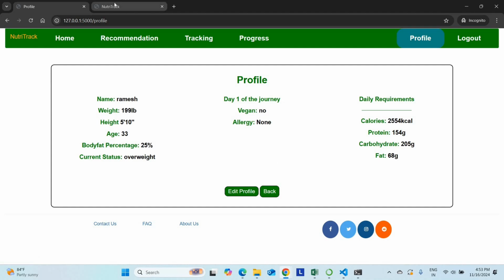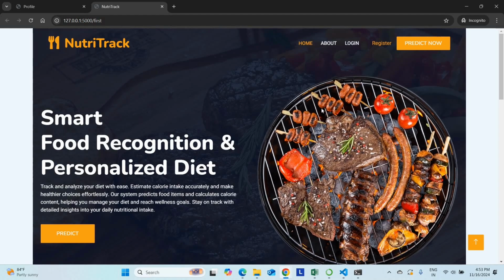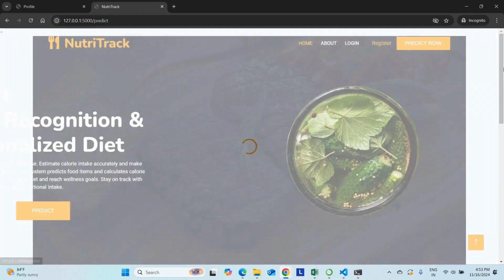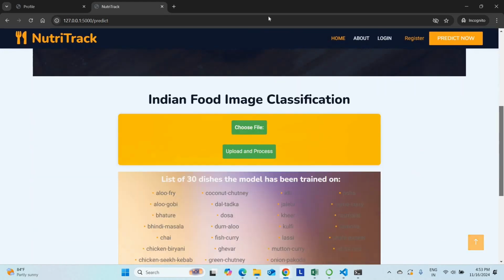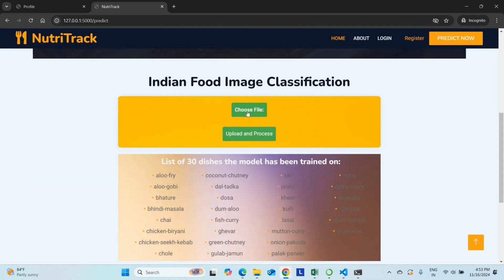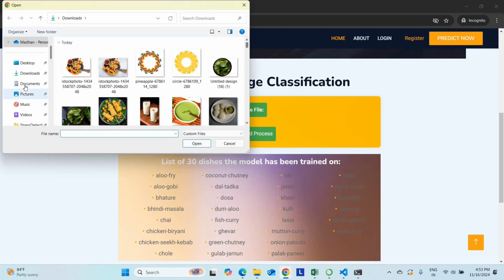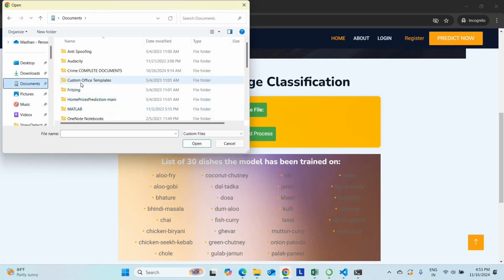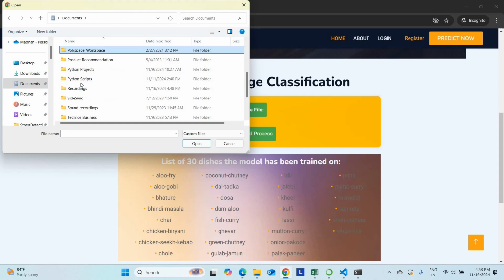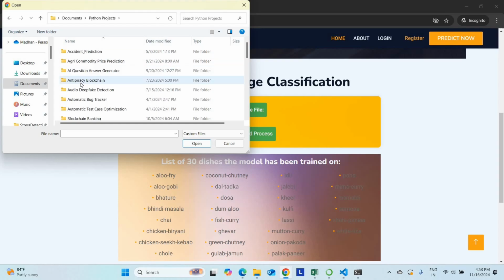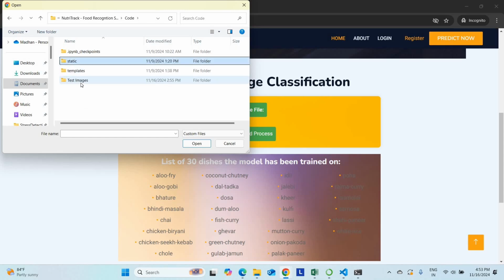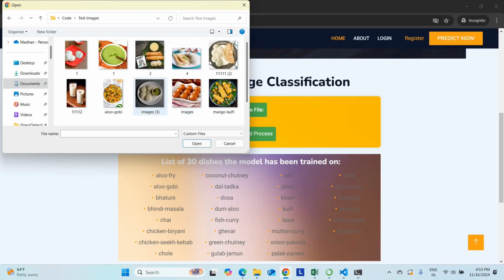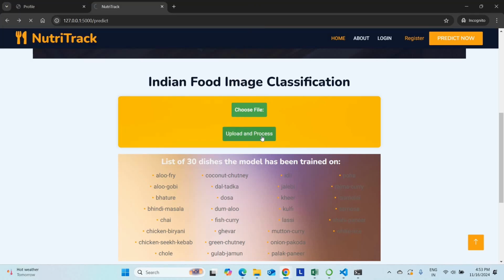Now I'm going to check the food prediction. For that, go to the prediction. In the prediction button you can upload the food image and check the result. Just choose image. I'm going to the project folder for some testing images. I'm checking with some test images here. These are the overall foods we took into consideration while training. Choose image, upload and process. Click this.